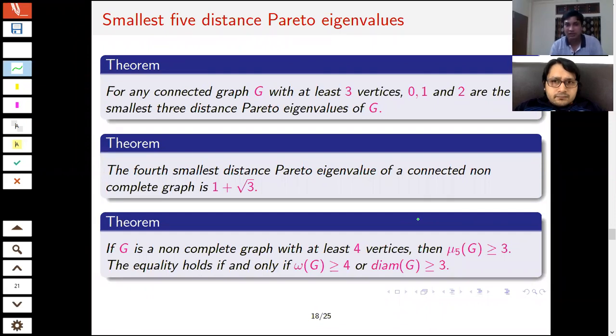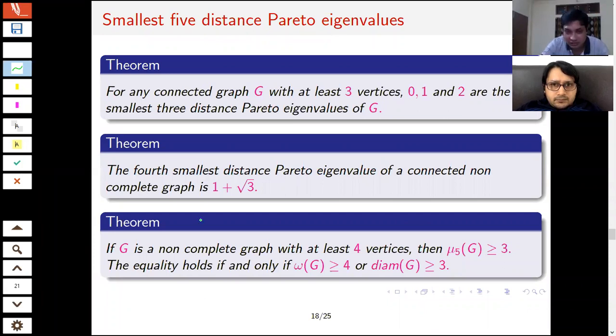It depends on whether the graph is complete or not, because for the complete graph, the next Pareto eigenvalue is 3. So if it is complete, then there is no other option, it must be 3. If it is not complete, then the fourth one must be 1 plus 2. So the first 3 are always 0, 1, 2. The fourth one depends on the graph, whether it is complete or not.